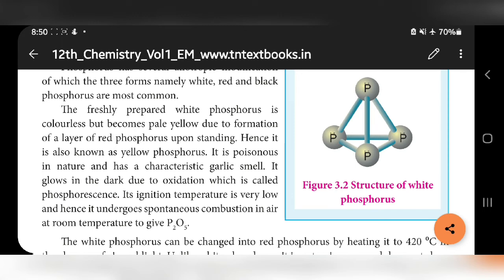Next topic, allotropic forms of phosphorus.